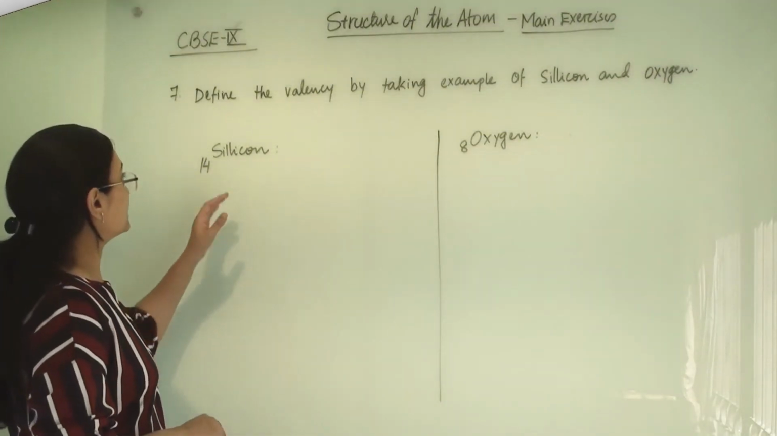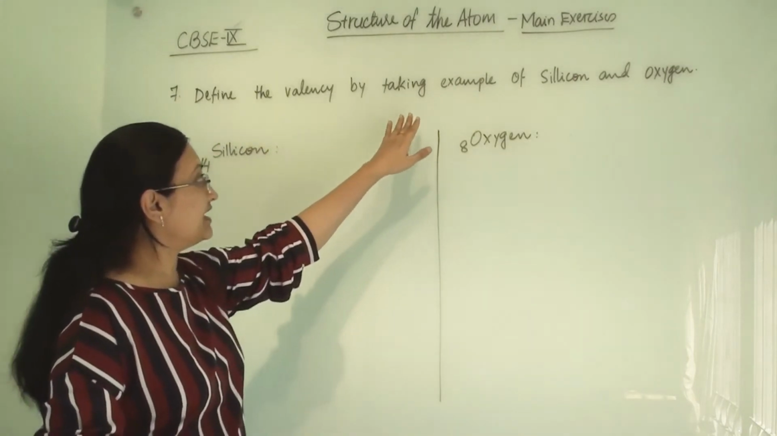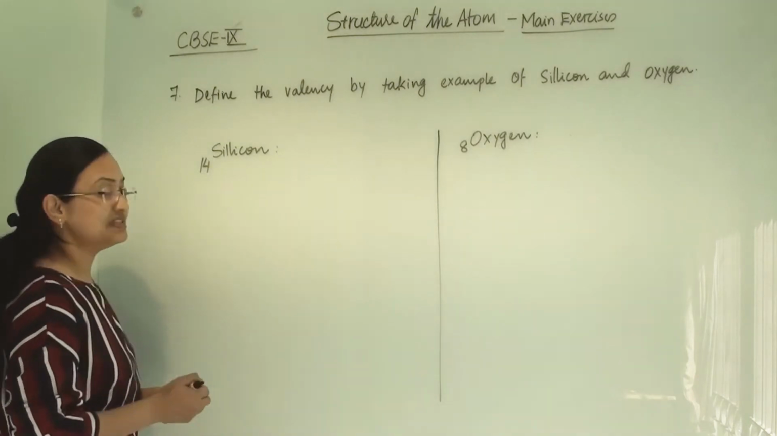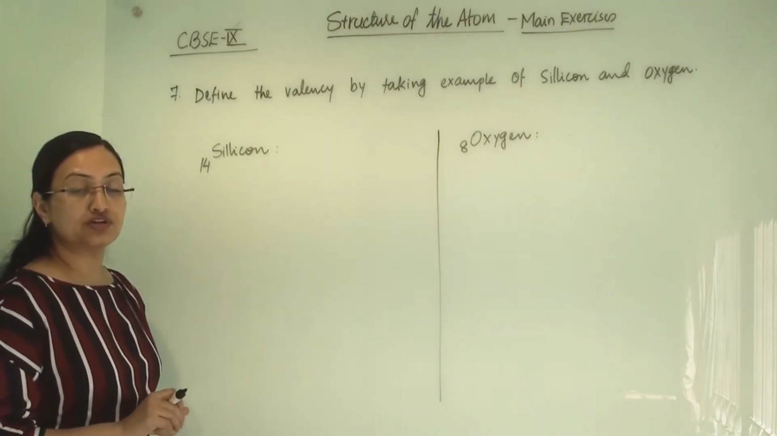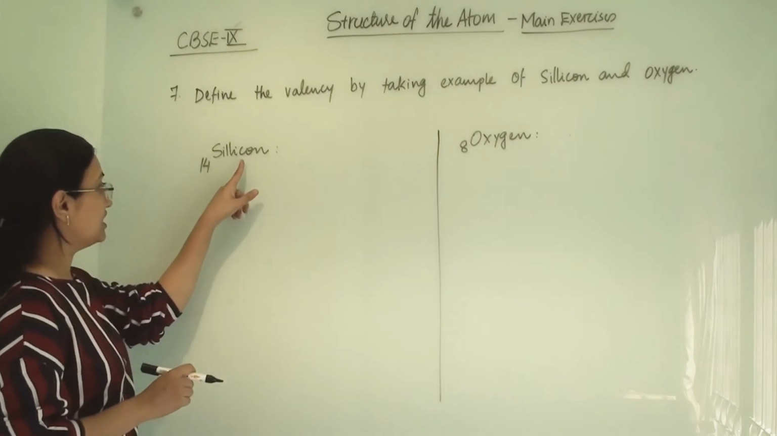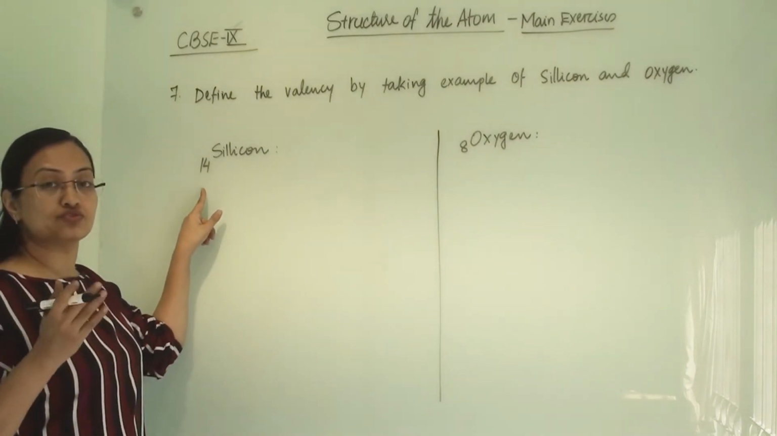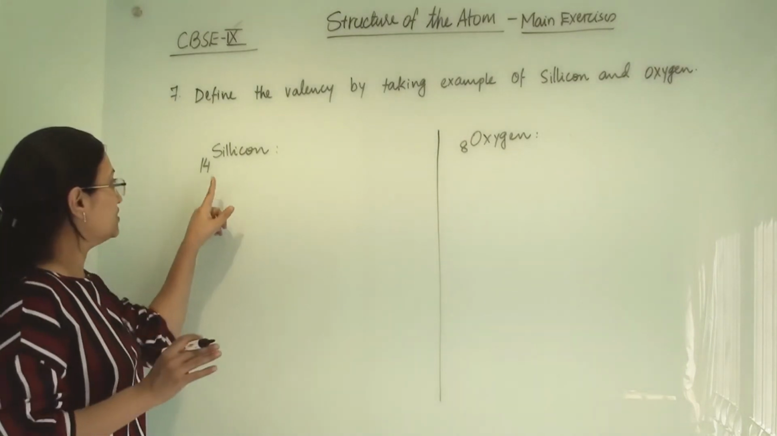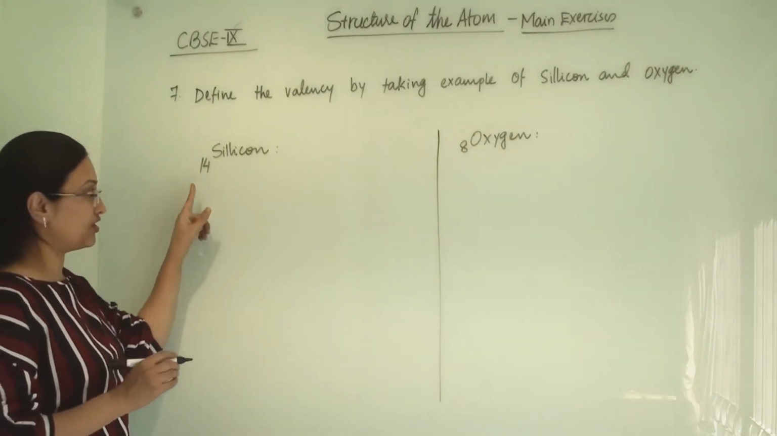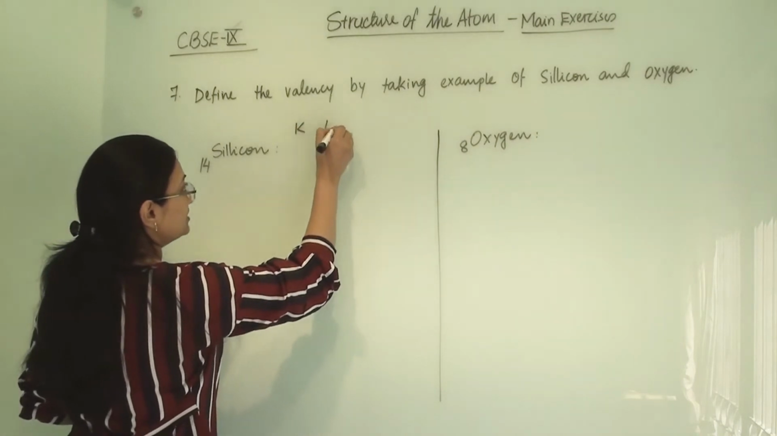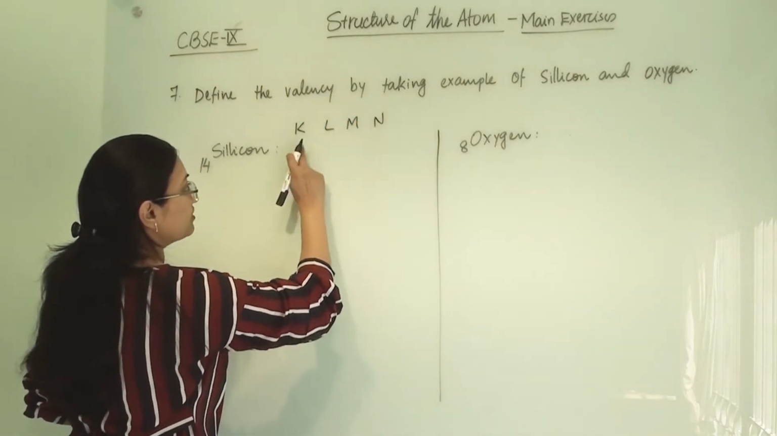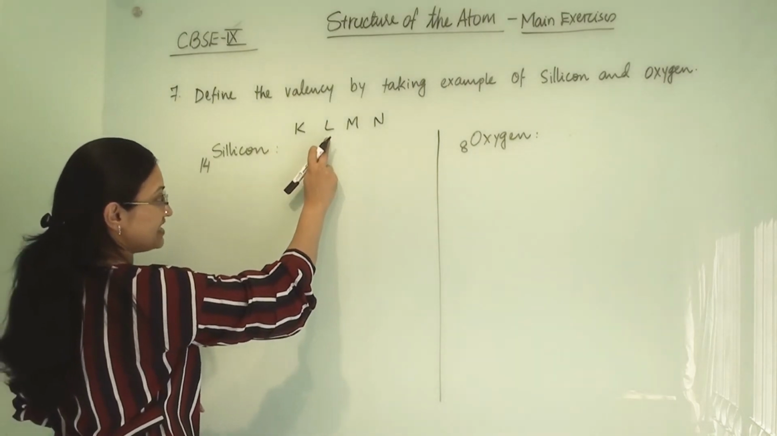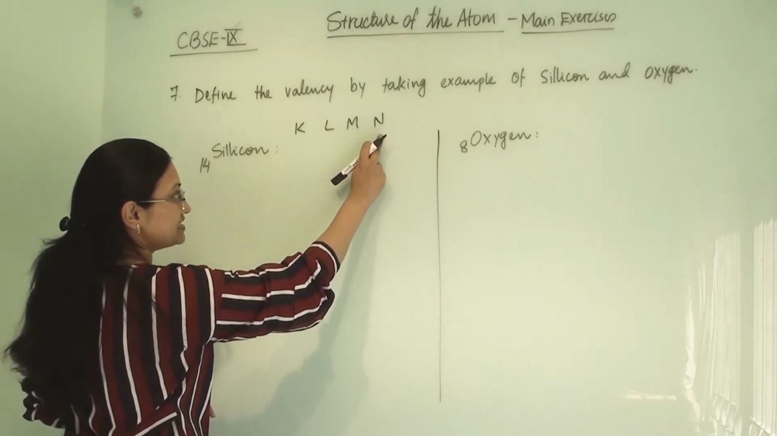The seventh question is, define the valency by taking the example of silicon and oxygen. First we will see what the valency or combining capacity of silicon is. To do so, first we need to remember the atomic numbers of all the elements till 20. So silicon's atomic number is 14. Now let us distribute these electrons in our orbitals. K shell has capacity 2, L has 8, M has 18 and N has 32.